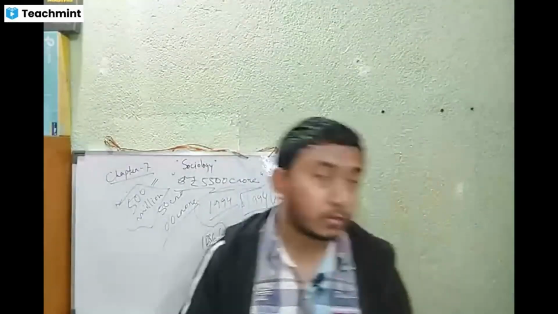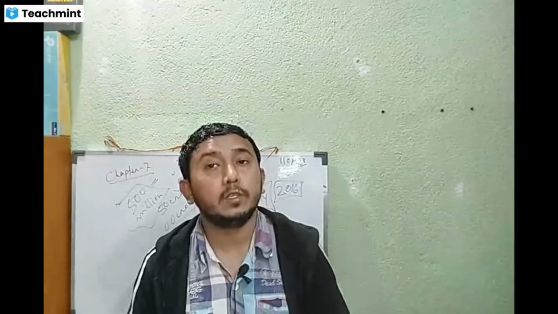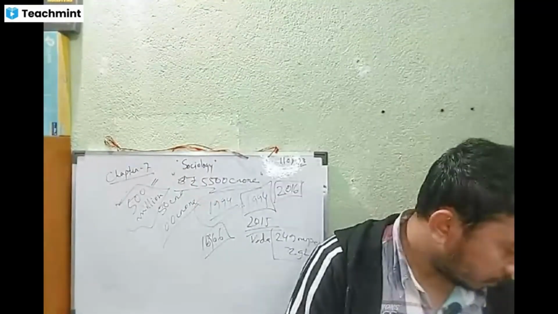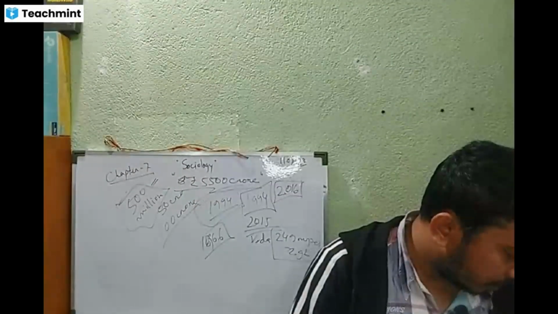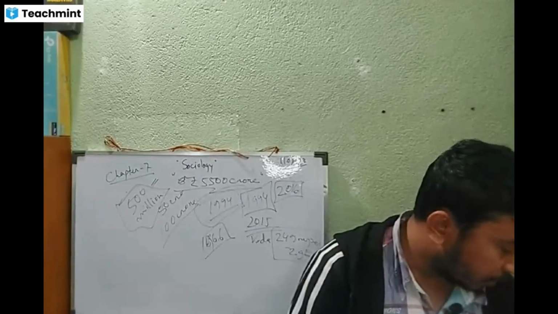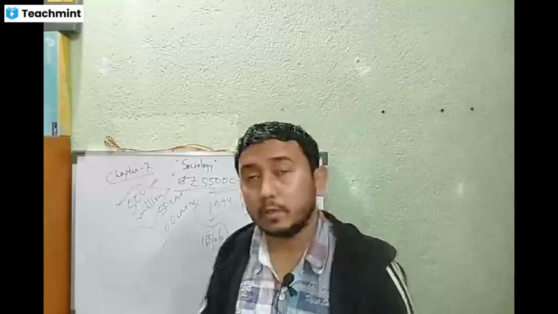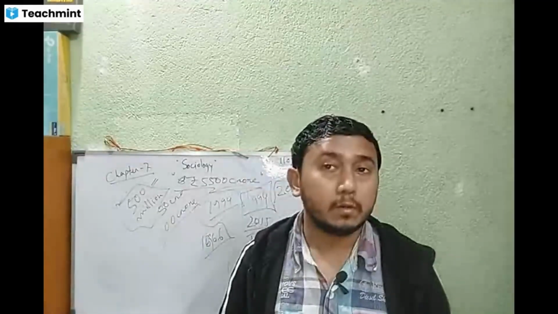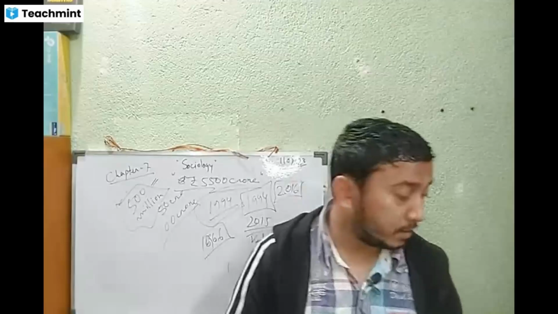So you should know this social media background. In which year was Google introduced? You should know the historical background also. The Ilbert Bill was introduced in 1883 in India. So you should know the historical background of this media also.